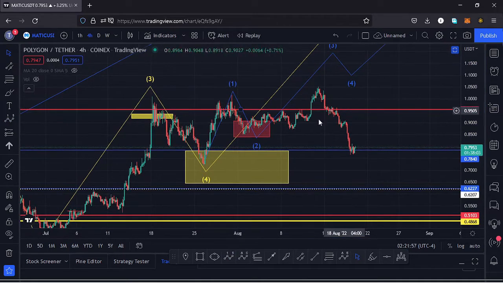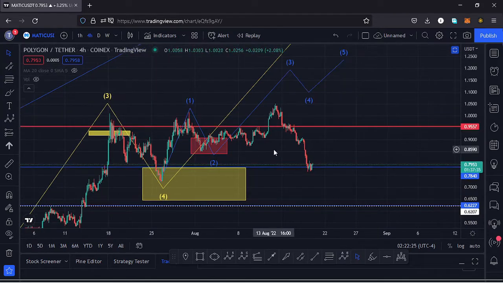But in this video I want to change a bit of scenarios over here, because I think this high that I have for the third wave is not the high for that third wave, and I need to restructure my Elliot wave count here on the charts, because as you can see here on the charts, I expected that we are in the formation of the third wave of this fractal wave to the upside,